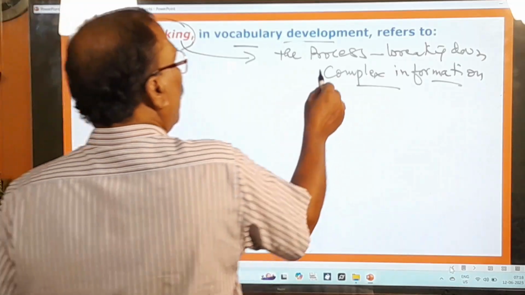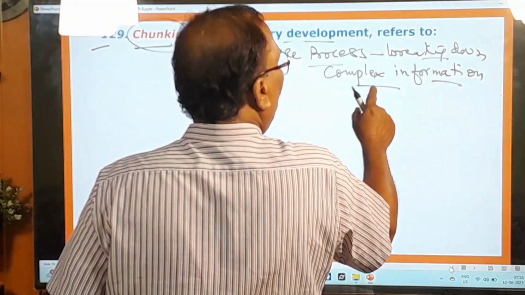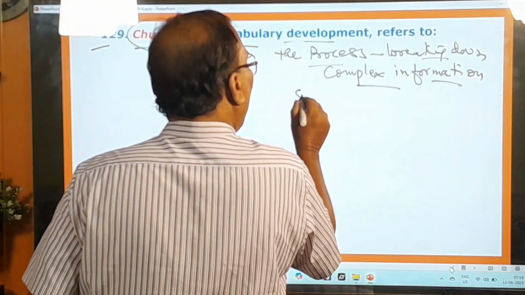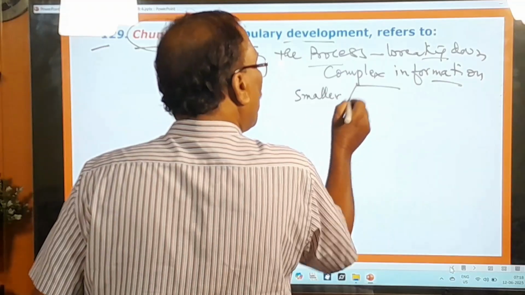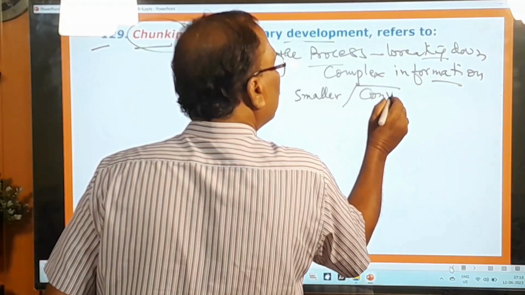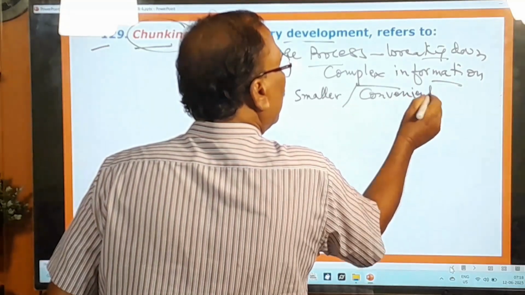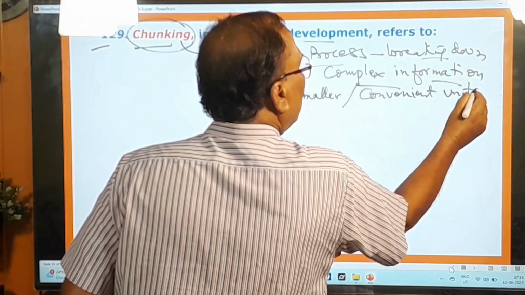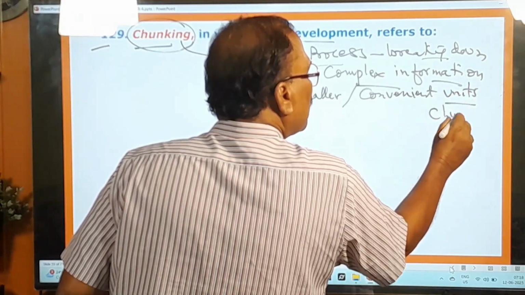So the process of breaking down complex information into smaller, that is important, smaller and convenient units. These units are called chunks, in other words.